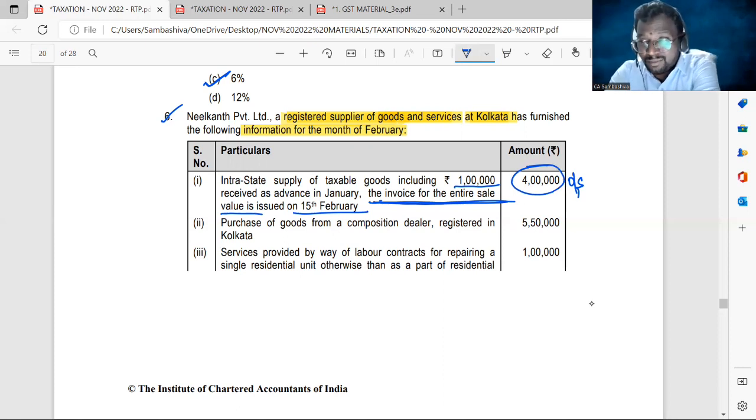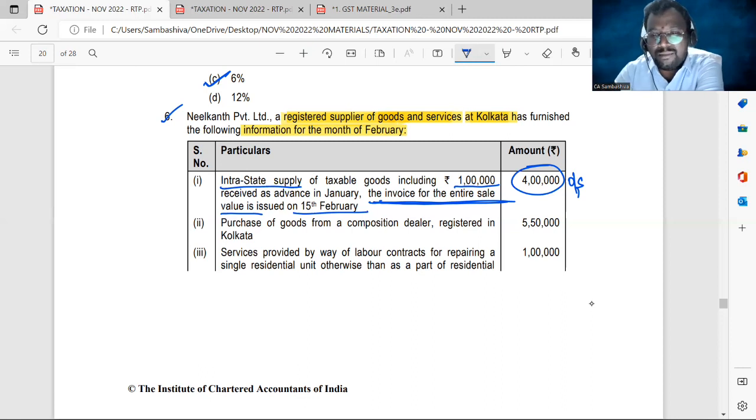So the time of supply of goods with respect to advances is the date of invoice. Since the invoice was issued in the month of February, that 1 lakh advance amount is also taxable in the month of February. Are you following, everyone? Okay, so 4 lakhs will be your outward supply for the month of February. So this is an intrastate supply amount. It was clearly mentioned.